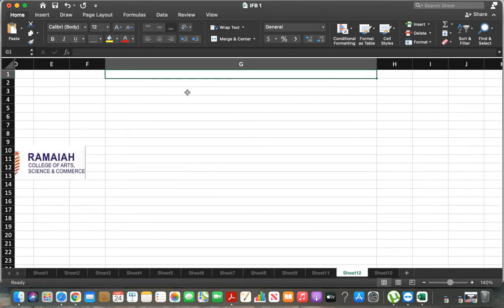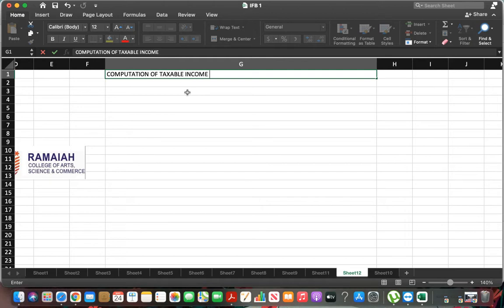All of you write down, follow the format. Computation of taxable income from business for assessment year 2020-21.